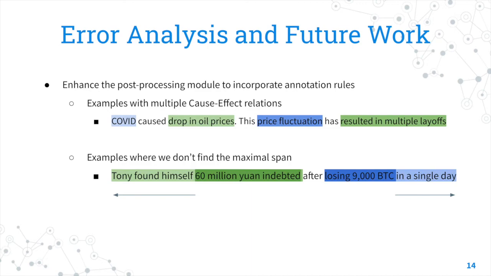Similarly, there were cases where our model didn't pick the maximal span. For example, our model picked 60 million won indebted when it should have picked Tony found himself 60 million won indebted. So we plan on incorporating a post processing module which can incorporate these annotation rules and stretch the spans to account for the annotations better.